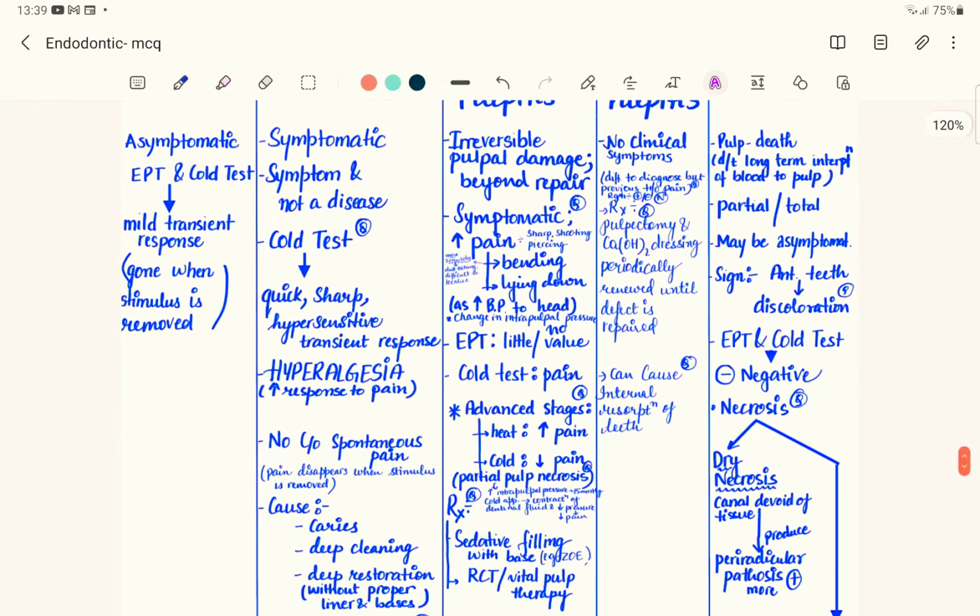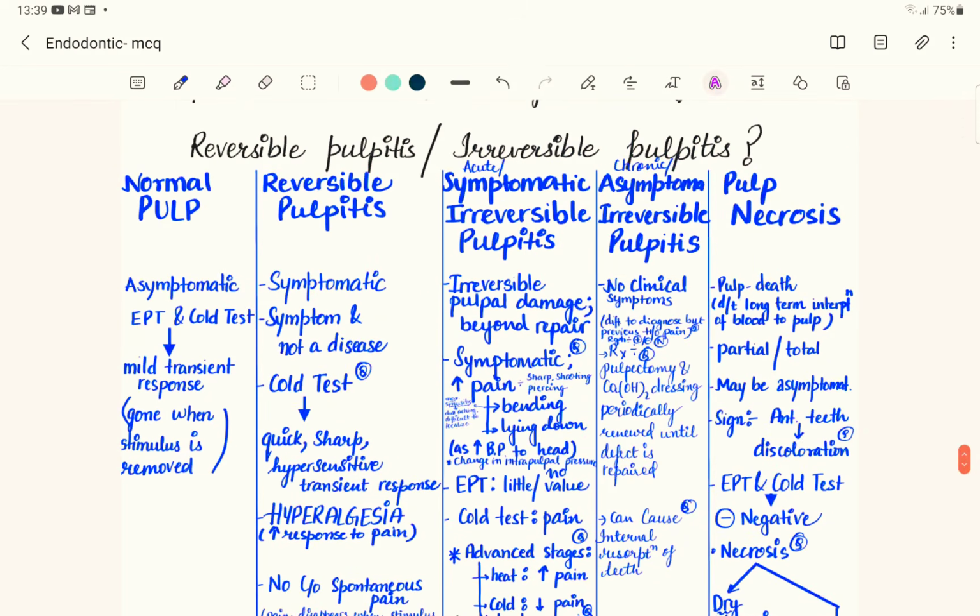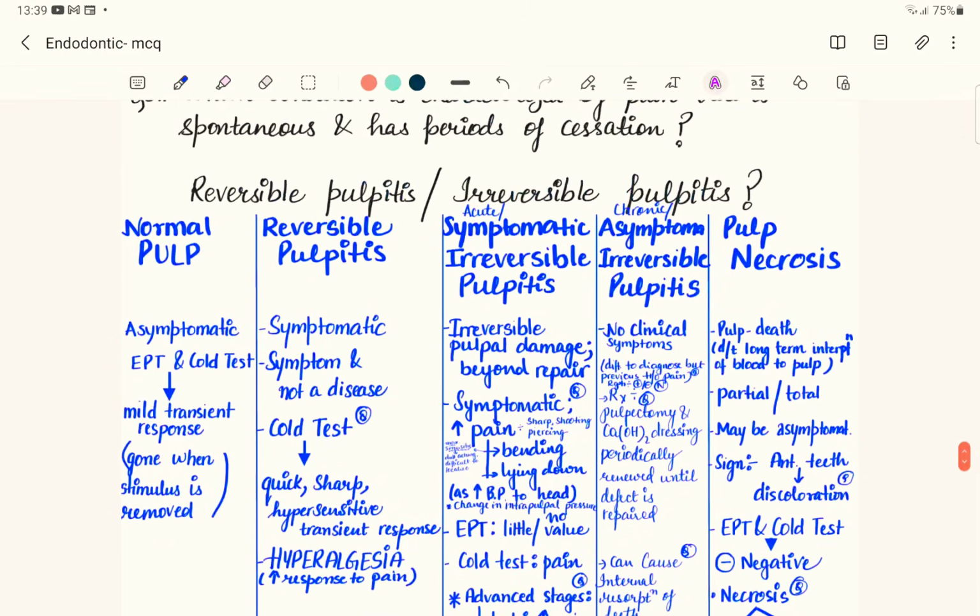In order to understand both of these conditions, we should understand the different infections of the pulp. The normal pulp will be asymptomatic. It will give a mild transient response to the electrical pulp test as well as the cold test. That means if you apply current to a tooth, and the tooth is normal, not having any pulpal infection, no caries, nothing, then if the tooth is living and you give current, it is going to respond to the current.